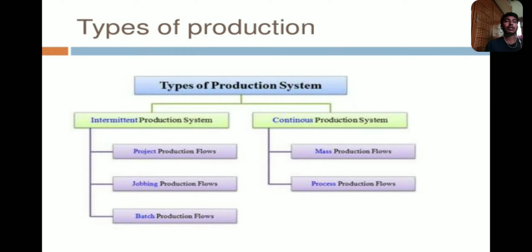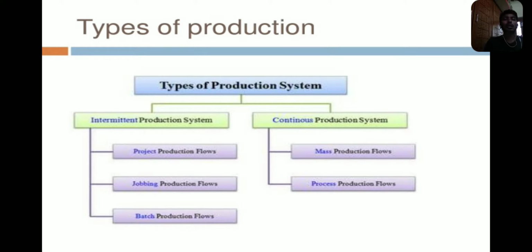In production systems, what are the different types we use to make the products? The first is the intermittent production system and the second is the continuous production system. The intermittent production system has three main types: project production flows, jobbing production flows, and batch production. In the continuous production system, mass production and process production are involved.